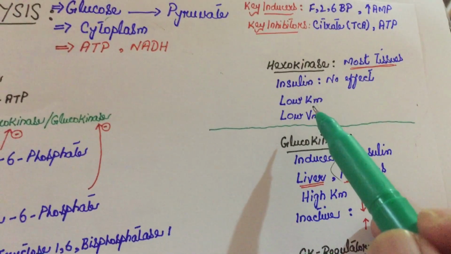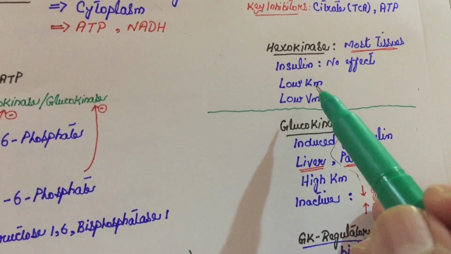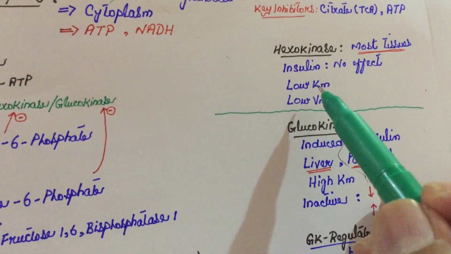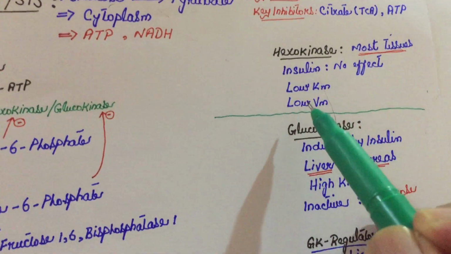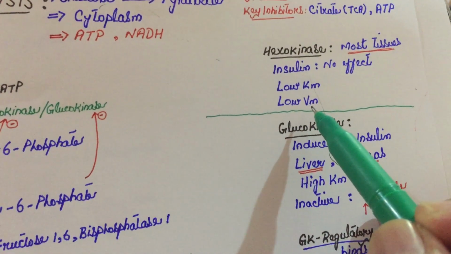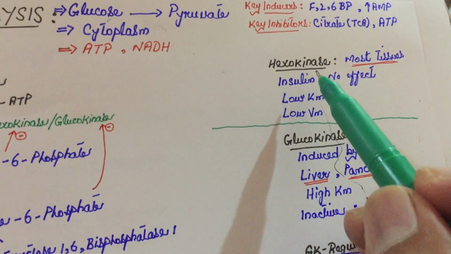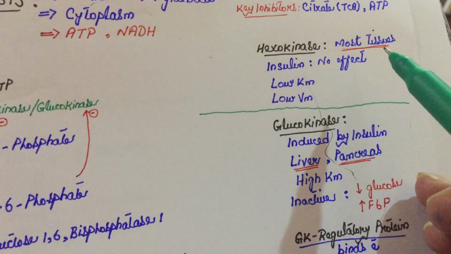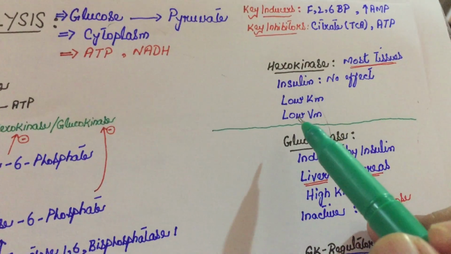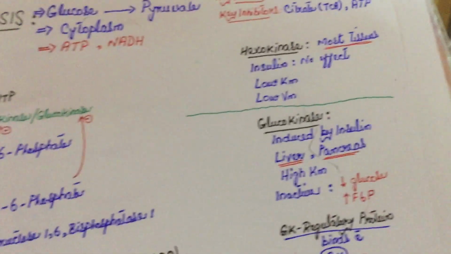Low Km means that hexokinase is an enzyme which requires a very low amount of substrate to start working at the maximum speed, that is Vm. And Vm means the maximum speed at which an enzyme can work. But the maximum speed of hexokinase is very low as compared to other enzymes. So hexokinase has low Vm and low Km. I hope that you understand this.